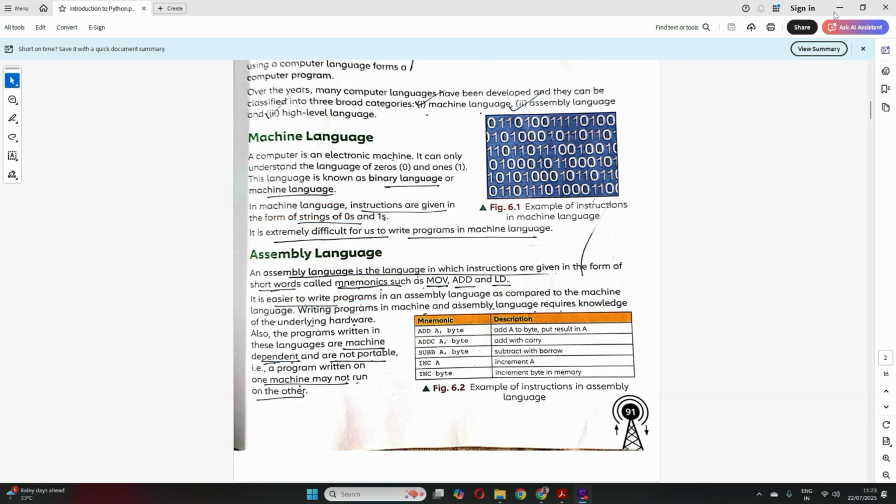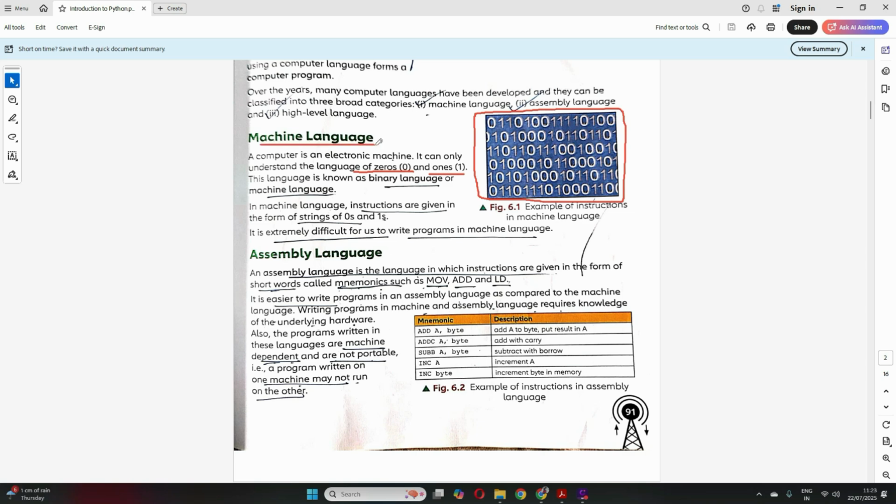Now what is machine language? See, a computer is an electronic device. We all know that, right? So it can only understand the language of zeros and ones. Zeros and ones are the language which a computer basically understands. But we cannot write programs using zeros and ones. It will be so tough for us, right? But a program that is written in the form of zeros and ones is called machine language.